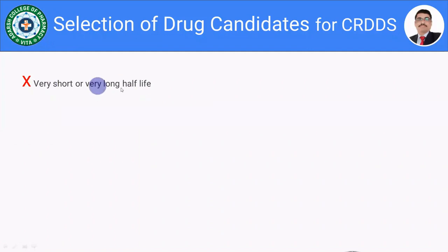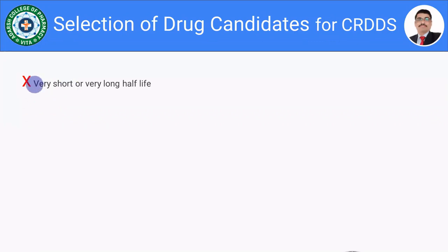Listen carefully, suppose the drug has a very short half life, take the example of penicillin, say it has a half life of 45 minutes. Is it possible to prepare a controlled drug delivery system of penicillin? Because penicillin has a high dose and a very short half life. No doubt it is not at all possible, because we would have to incorporate a huge quantity of drug into the formulation, which is going to maintain the daily requirement of the patient.